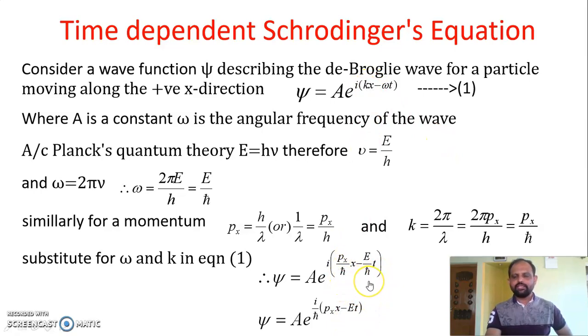Here 1 divided by h cross is a common term, so you can take it outside. Therefore the wave function psi will be equal to A into e to the power of i divided by h cross into (px x minus E t).